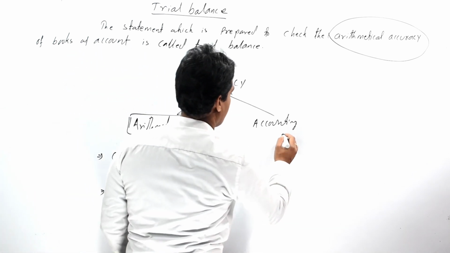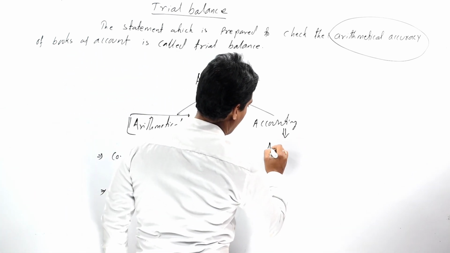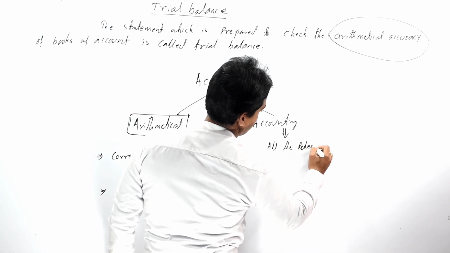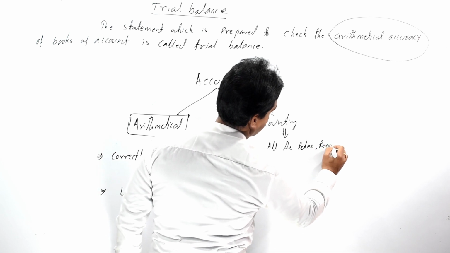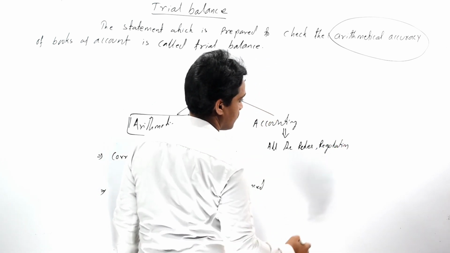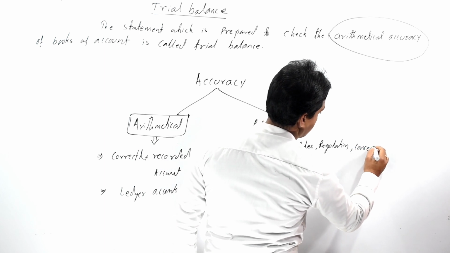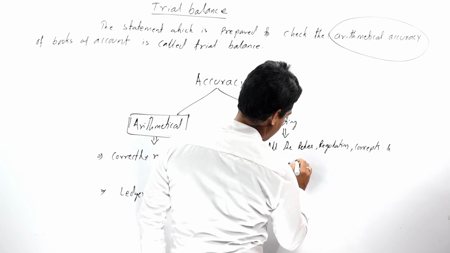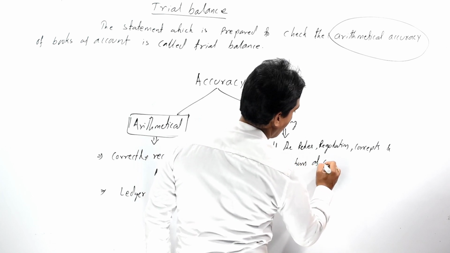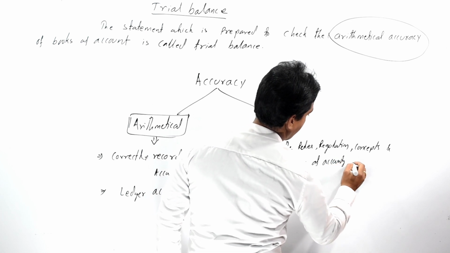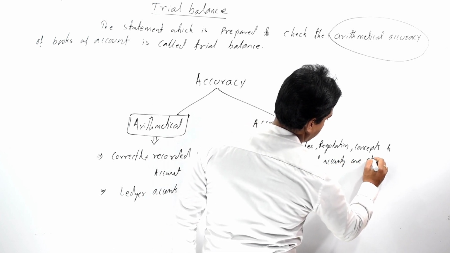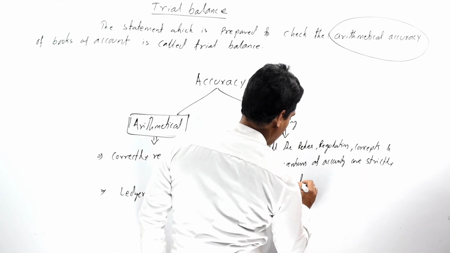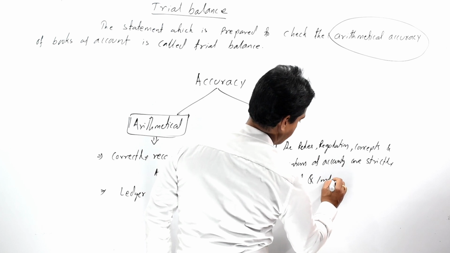Whereas accounting accuracy means all the rules, regulations, concepts and conventions of accounting are strictly followed and implemented.